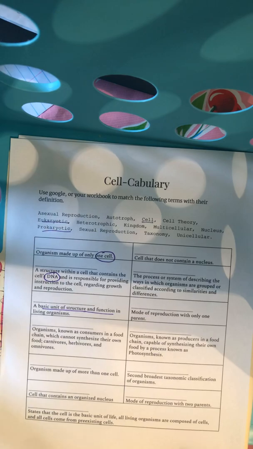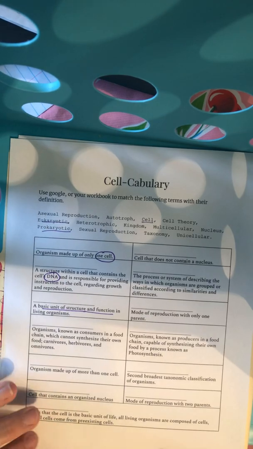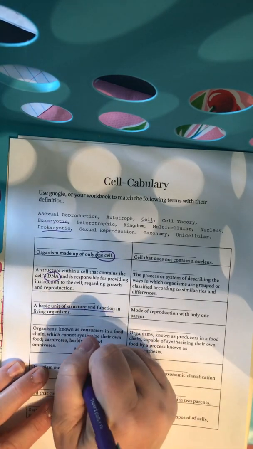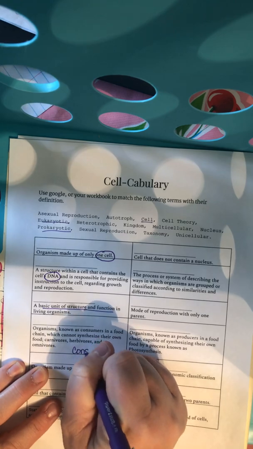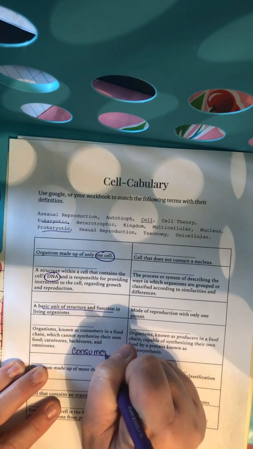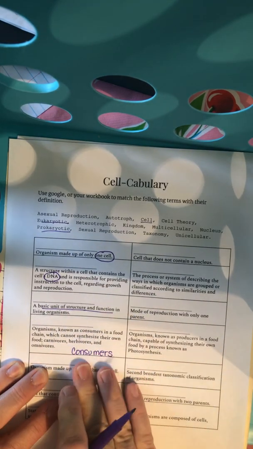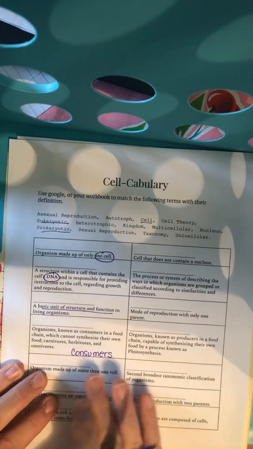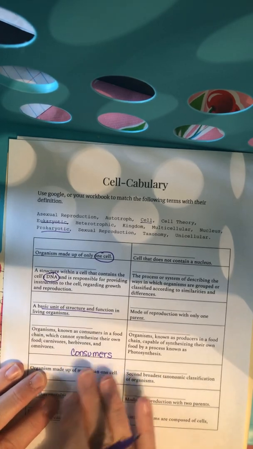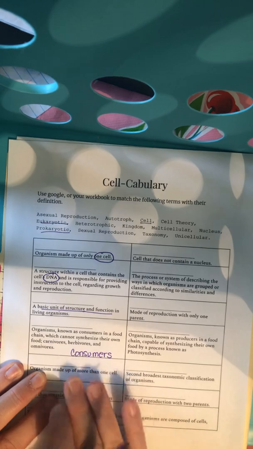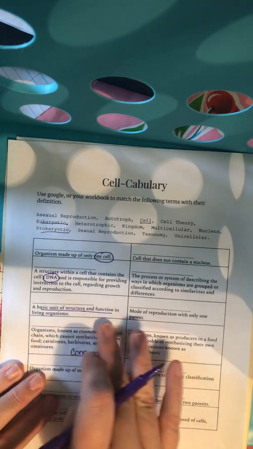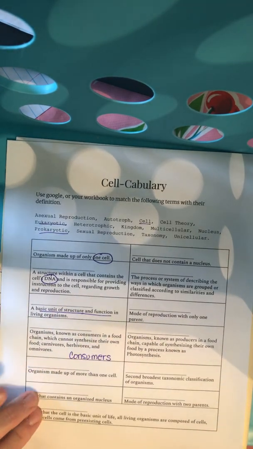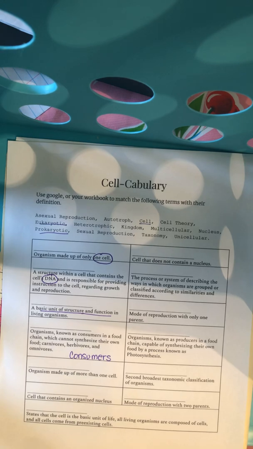So we learned it as consumers. So you might want to look up the word consumer, not of course the person that buys things, but consumer in the animal or in the food chain, and see what other word comes up for it because it's a little more big word.